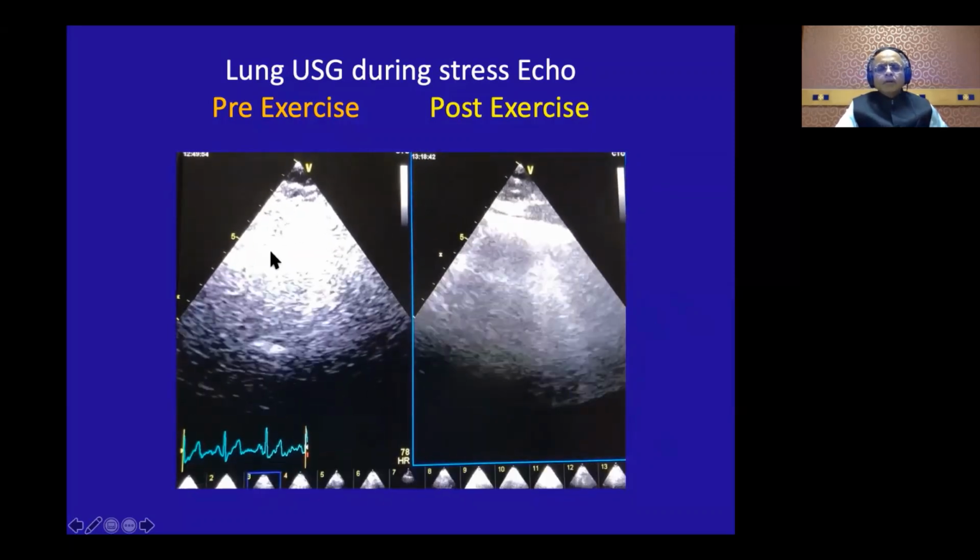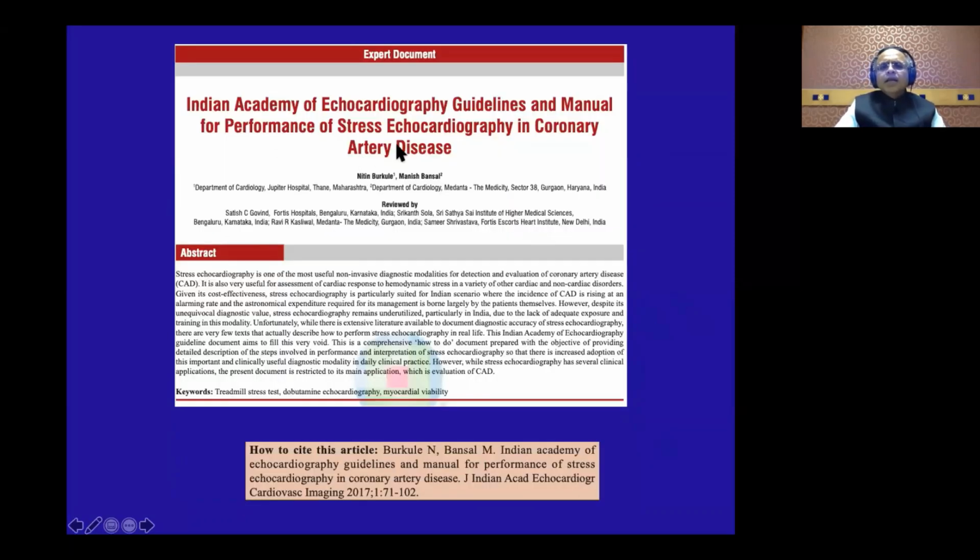Okay, and this is our guidelines, the Indian Academy of Echocardiography guidelines, which we published in the Journal of Indian Academy of Echocardiography in 2017. And actually we were 3 years ahead of the West, because as you know, in 2020, the American Society of Echocardiography came out with guidelines. Those are also quite extensive and very good.